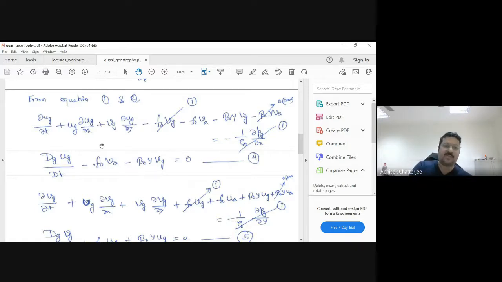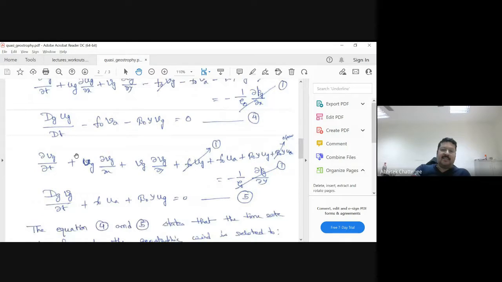So this Coriolis force is attained due to motion in the ageostrophic field, and the rate of change of Coriolis force multiplied by the geostrophic velocity itself. So any rate of change of the geostrophic velocity field is driven by the Coriolis force due to the ageostrophic velocity field, and the rate of change of Coriolis force multiplied by the geostrophic field itself. So this is your quasi geostrophic momentum equation.